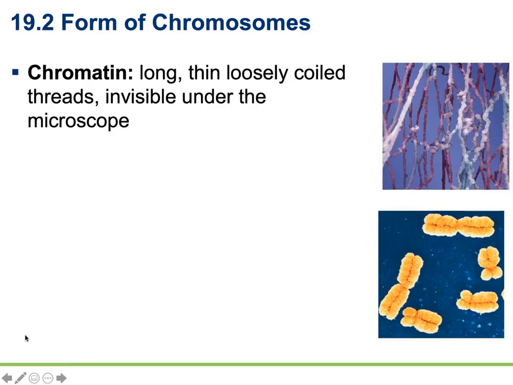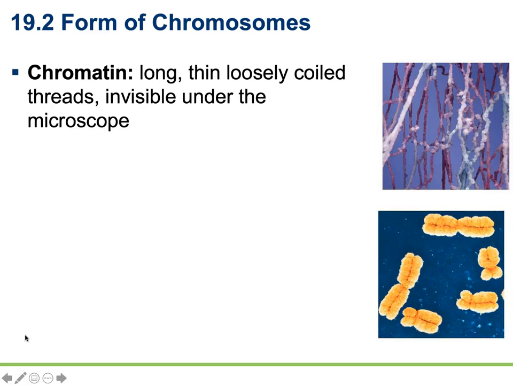Every cell contains DNA. DNA is how we're going to store all of our genetic information. If we're going to grow from a single cell into a complex multicellular organism, we need every cell to be reading from the same set of instructions. So before we can grow and divide from a cell, we need to make an exact copy of the DNA and then pass it on to the next round of cells. So we're going to be talking about the shape and structure and function of DNA.